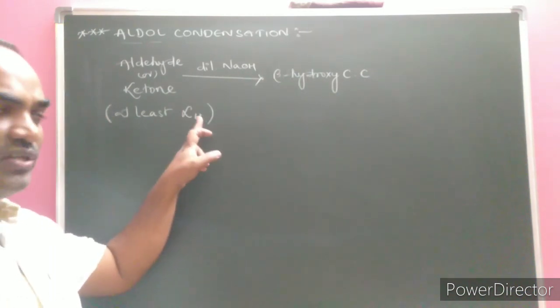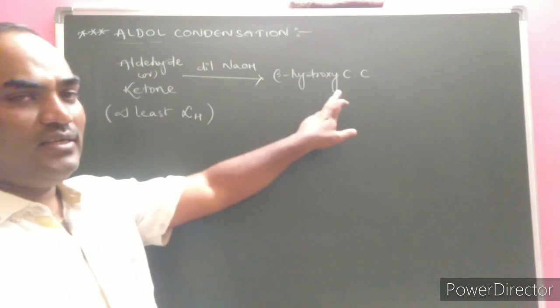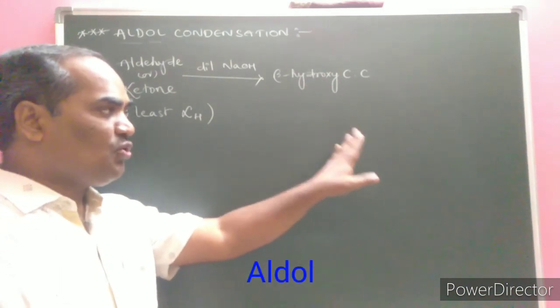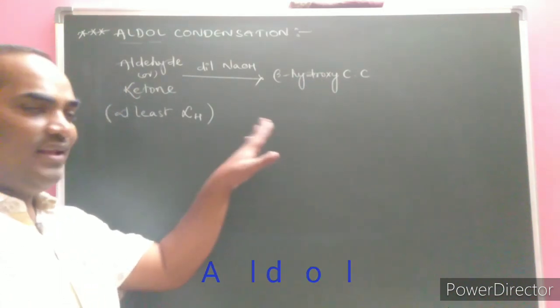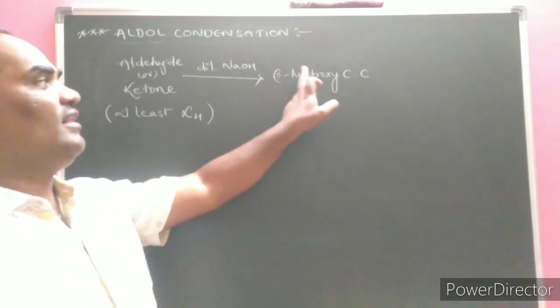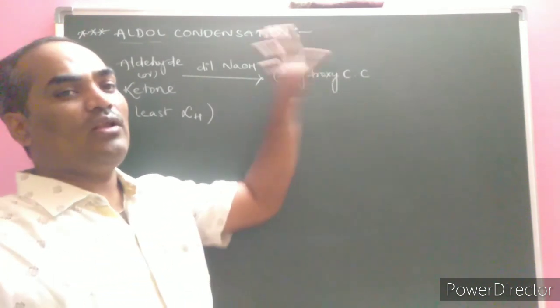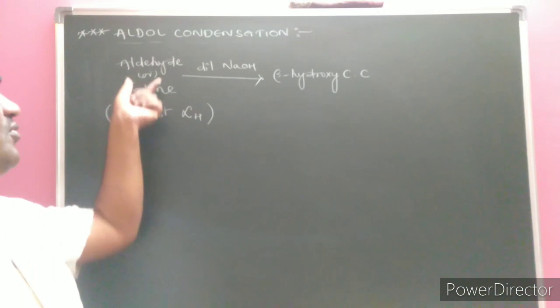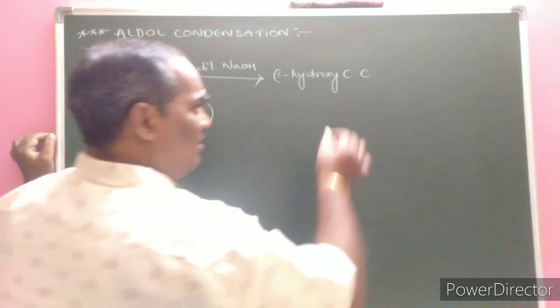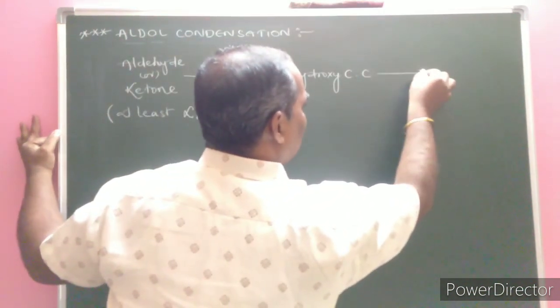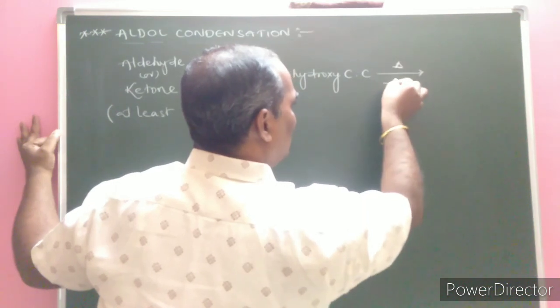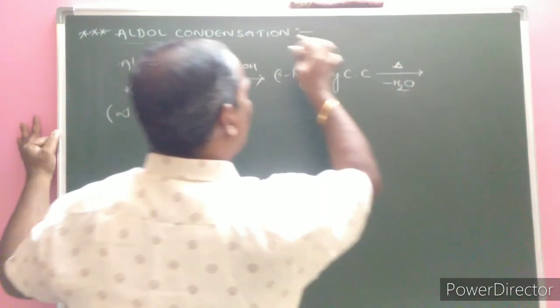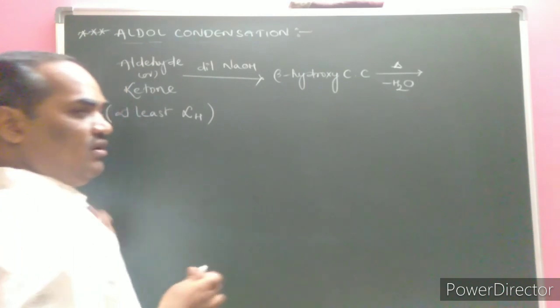Alpha means what? The carbon next to the functional group is called alpha, and the next carbon is called beta. Then the beta hydroxy carbonyl compound is forming. The carbonyl compound is an aldehyde or ketone. On heating, there is loss of a water molecule, a byproduct forming.